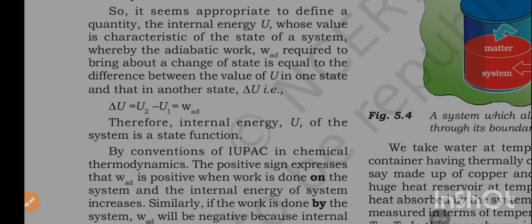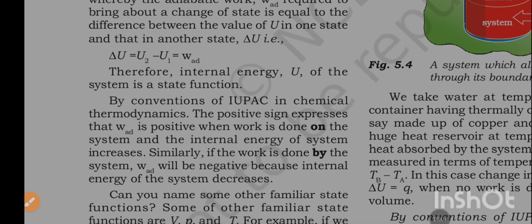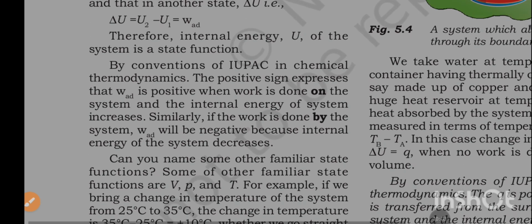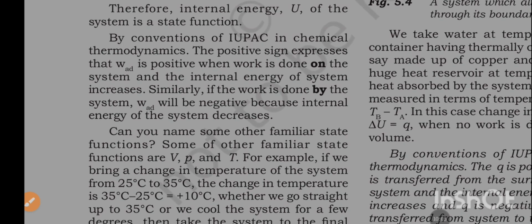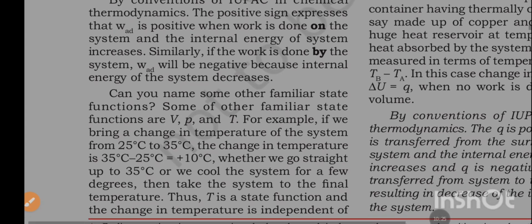Delta U is equal to U2 minus U1, which is equal to the work done for adiabatic. Therefore, internal energy U of the system is a state function. By the IUPAC convention in chemical thermodynamics, the positive sign expresses that W_ad, the adiabatic work, is positive when work is done on the system and the internal energy of the system increases. Similarly, when work is done by the system, the adiabatic work will be negative because the internal energy of the system decreases.